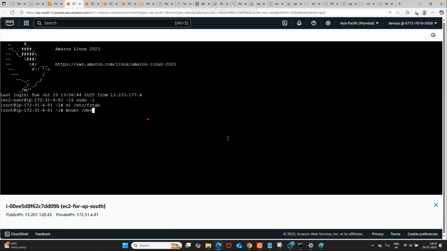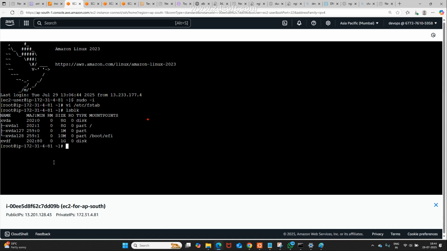What do you want to mount? /dev/xv... How can I check? Very simple, lsblk. Check it. It is the drive name, xvdf. Now mount /dev/xvdf /devops. We are checking. Now what is happening? The devops mount point does not exist. Mount point does not exist.